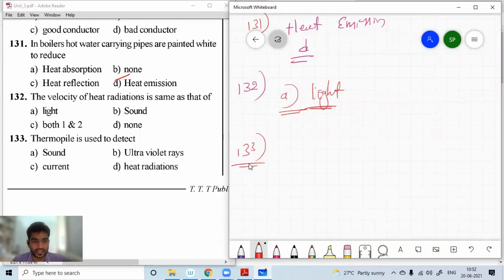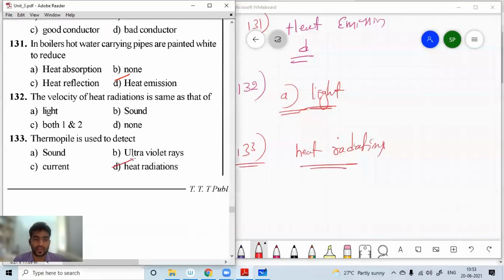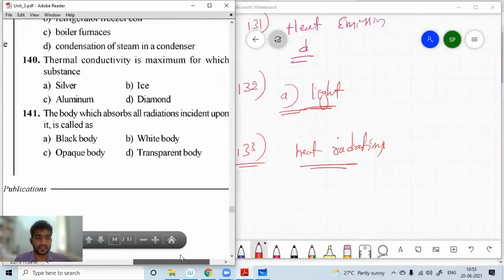Thermophile is used to detect sound, ultraviolet rays, current, and heat radiation. So for question number 133, thermophile is used to detect heat radiation. Heat radiation. That is the right option for question number 133.